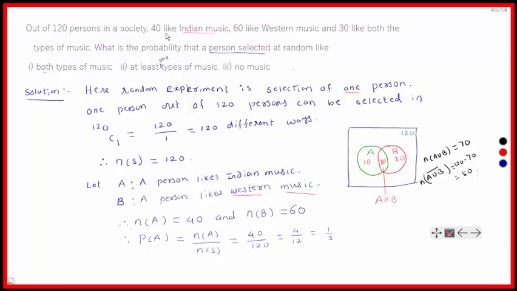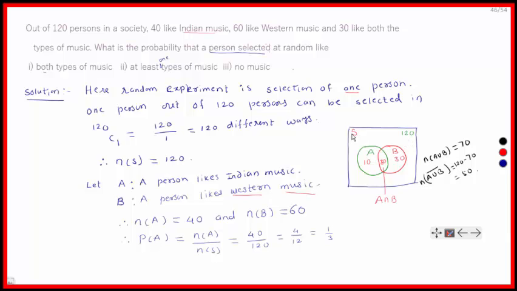Since there are 40 persons who like Indian music, in 40 different ways we can select such a person. Therefore this event A can happen in 40 different ways. Similarly for the event B, since there are 60 persons who like Western music, this event B can happen in 60 different ways.